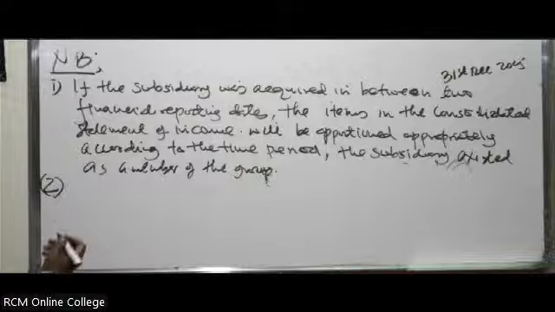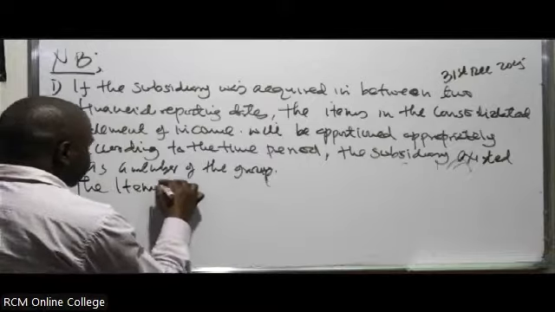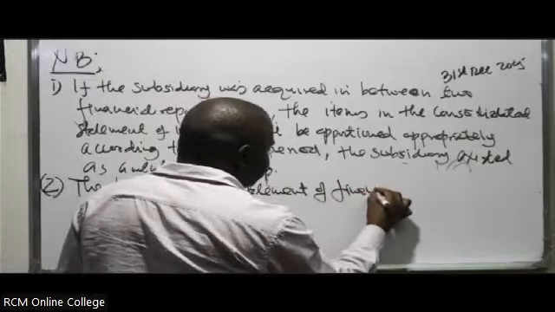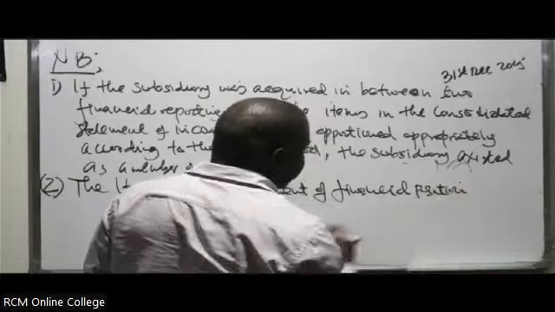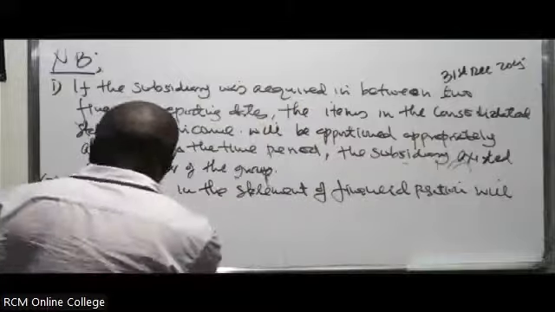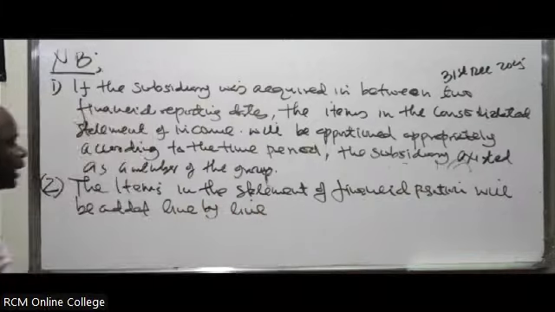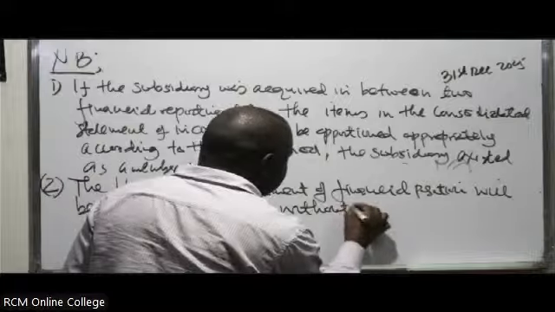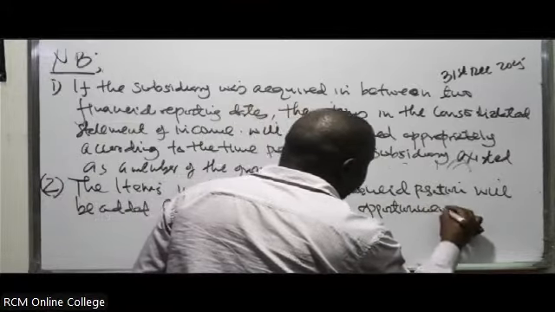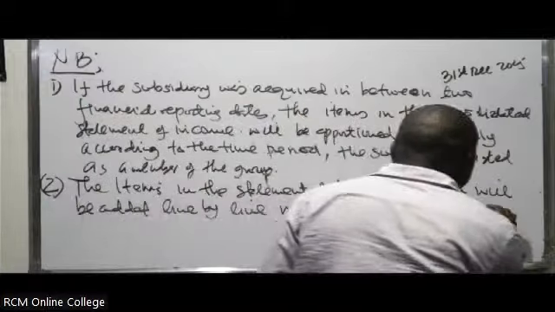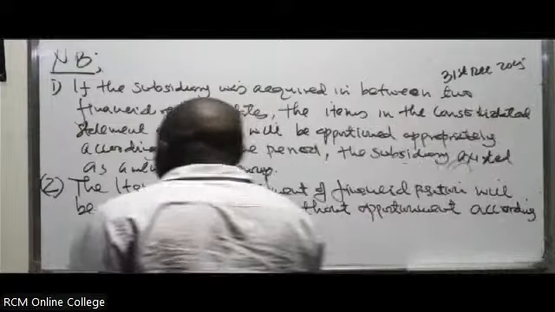The items in the statement of financial position will be added line by line, without apportionment according to the time period.